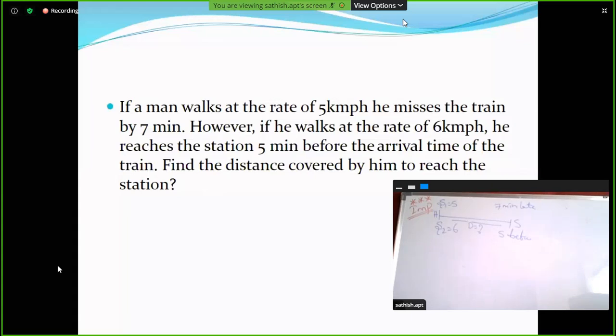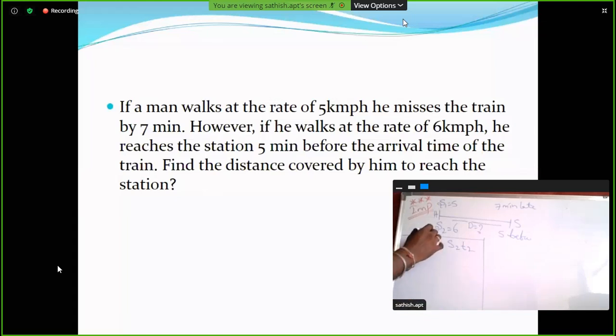Yeah, correct. Now try it, ma. So here, simple, ma. The distance covered in the first time and the distance covered in the second time: in these two cases, the distance is constant. There is no change between his house and the station. If the distance is constant, what is the formula? S1 T1 is equal to S2 T2.